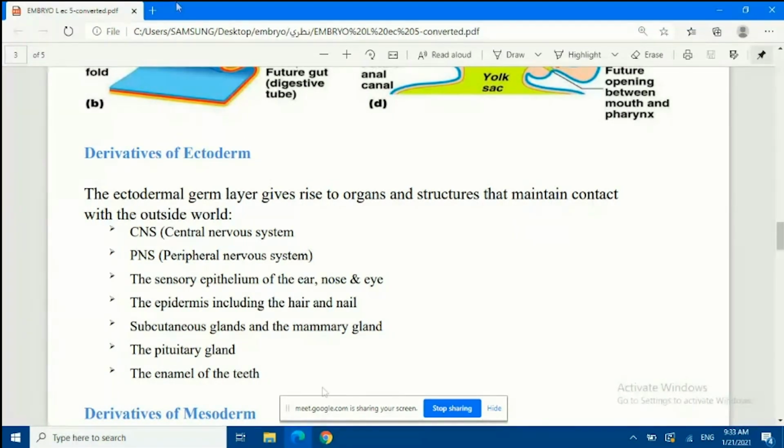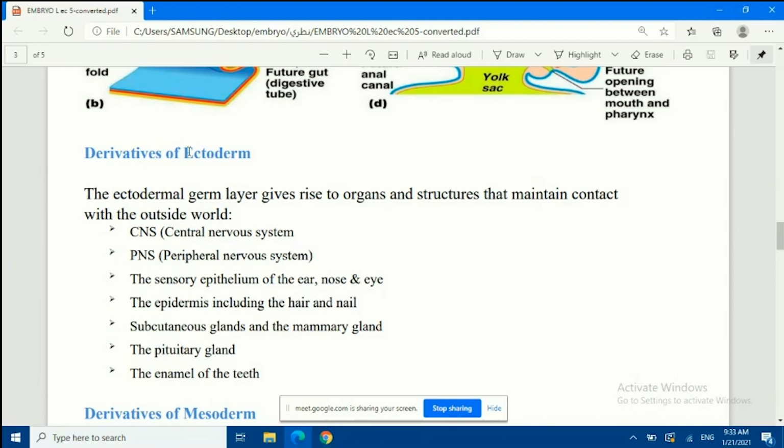Okay, so as I said before, remember I told you ectoderm, mesoderm, and endoderm, each will be specified to form something. I think you remember. Now in this lecture we mention the derivatives of the ectodermal germ layer, which will give rise to the organs and structures that maintain contact with the outside world. Anything that lets you be in contact with the outside is formed from the ectoderm layer.